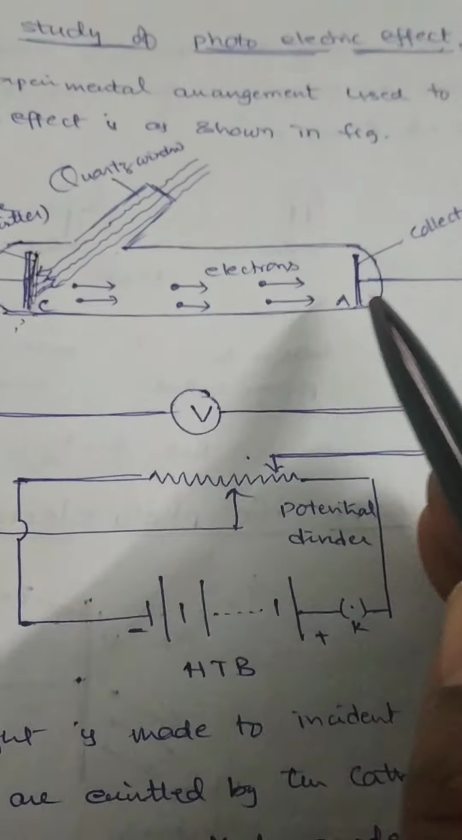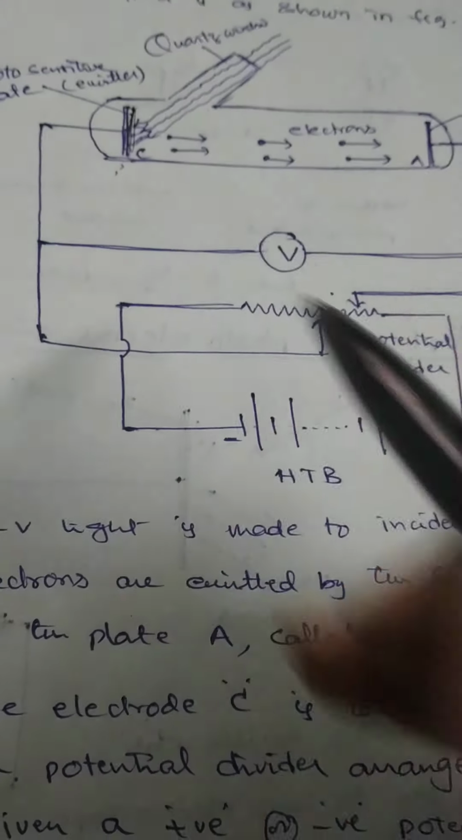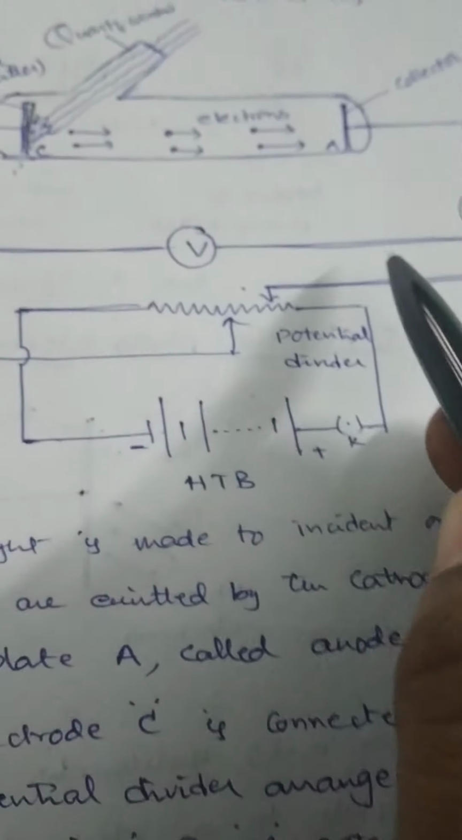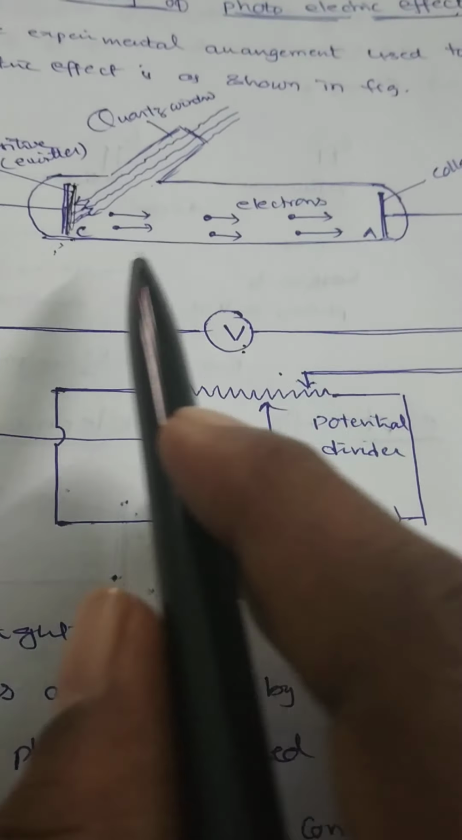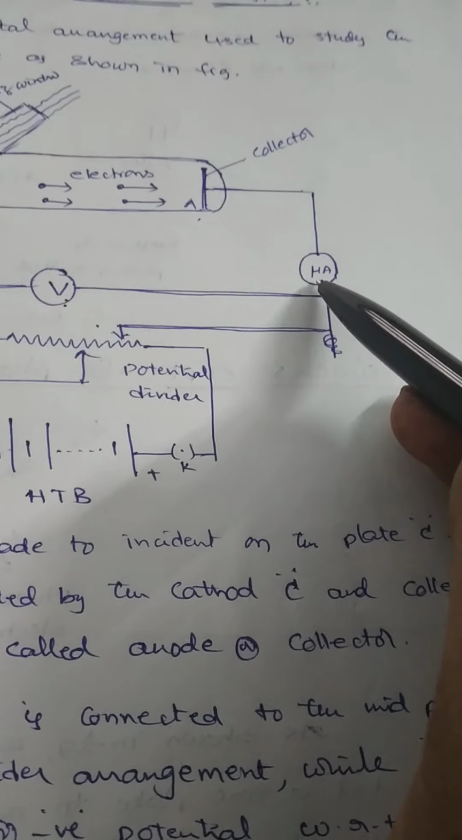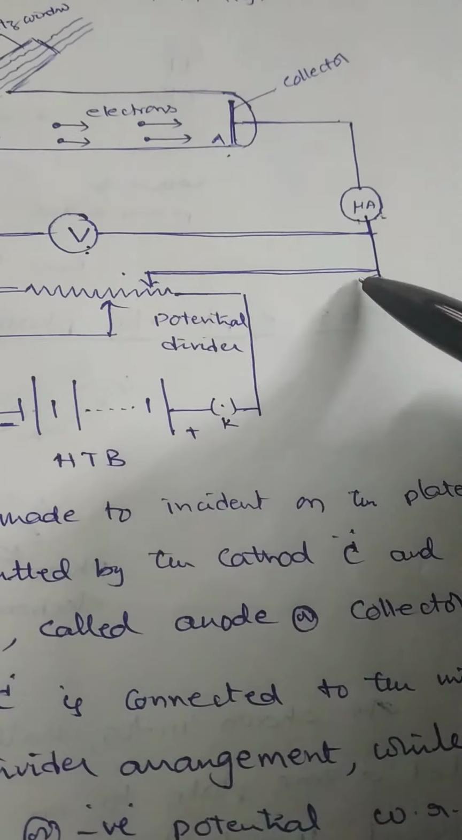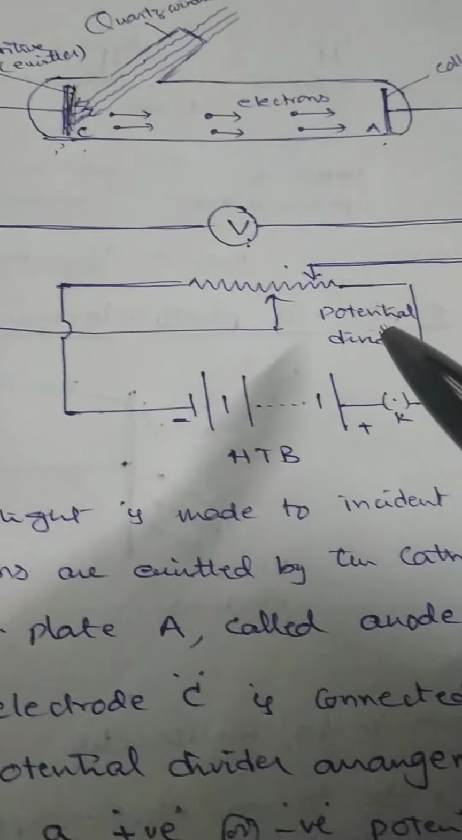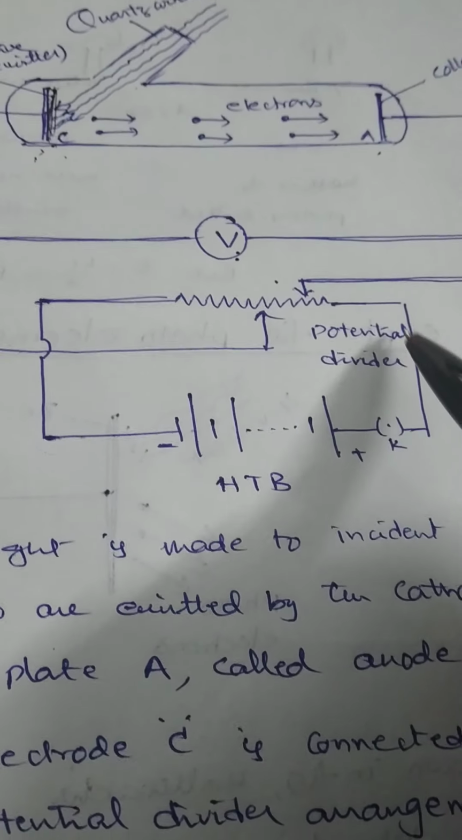Now, in between C and A, C is the cathode and A is the anode. In between them, there is a voltmeter connected which measures the potential difference across cathode and anode, and this is a microammeter. It is used to measure the strength of current passing through the given circuit. Also, this arrangement is called the potential divider.